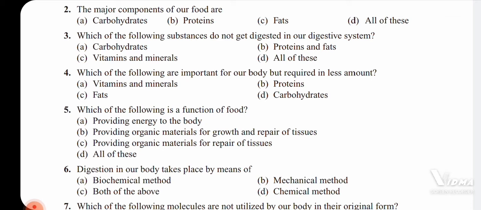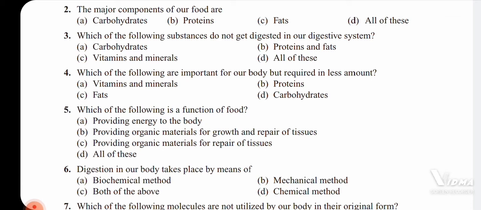Fifth one: which of the following is a function of food? Option A, providing energy to the body. Option B, providing organic materials for growth and the repair of tissues. Option C, providing organic materials for repair of tissues. Option D is all of these. So here the food that we take, obviously it is going to provide energy to our body.